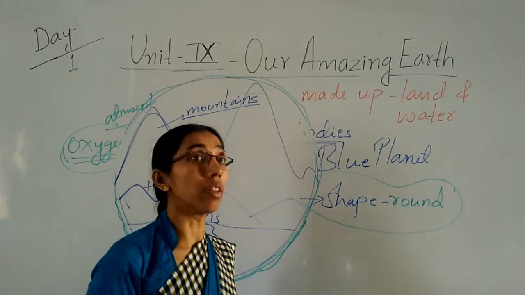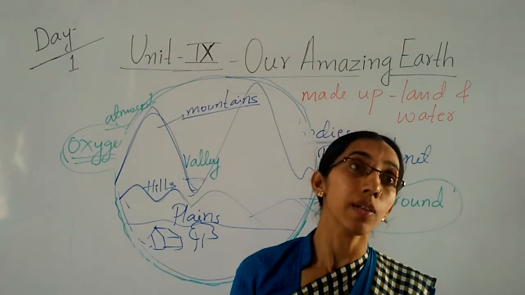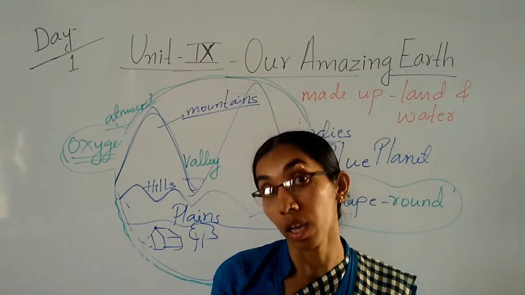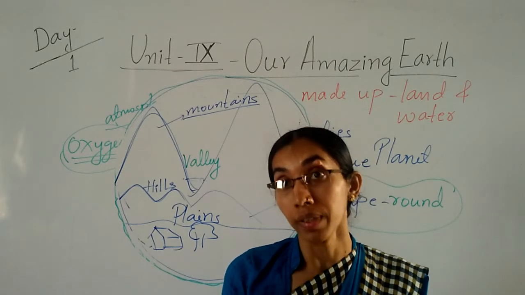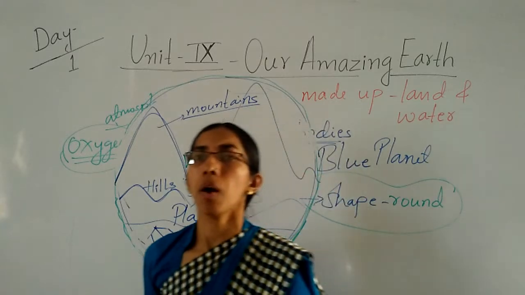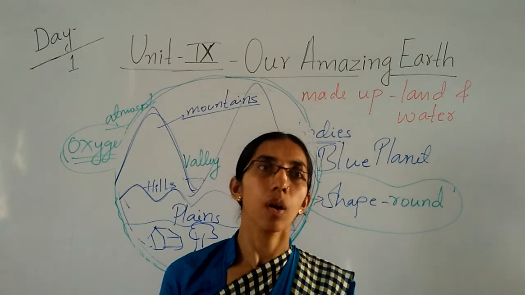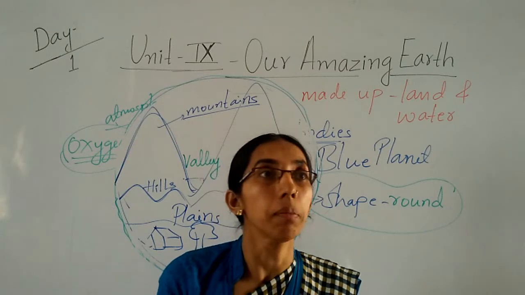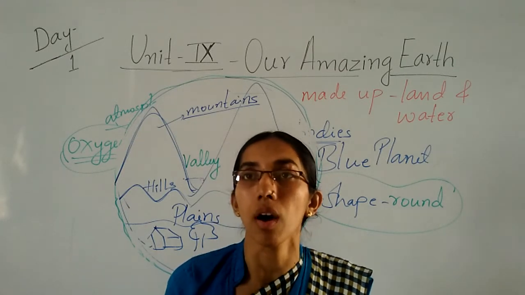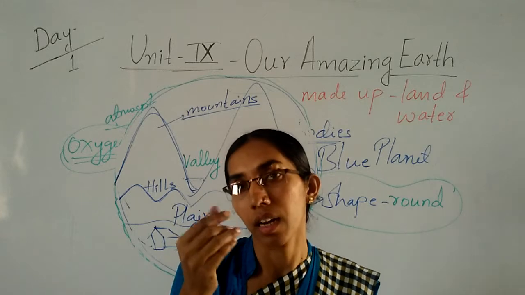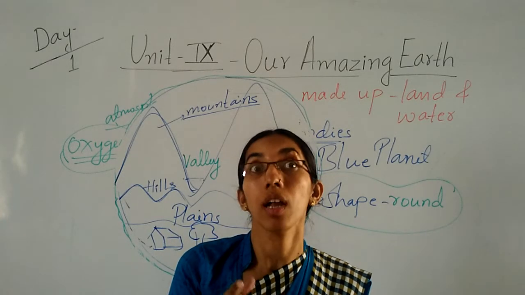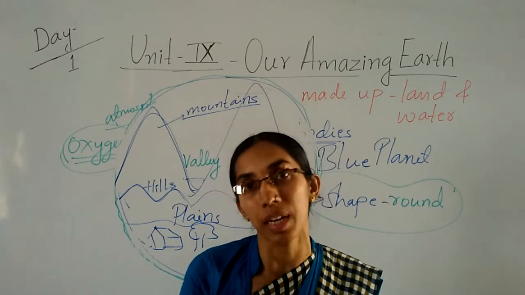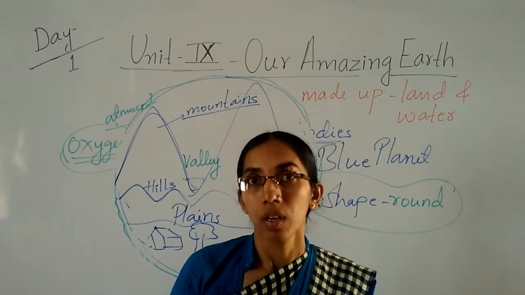We can see on this earth stones also, rocks, sand, soil. Those all things are different from each other. When you go to the beach side, you can see that the soil is like sand.